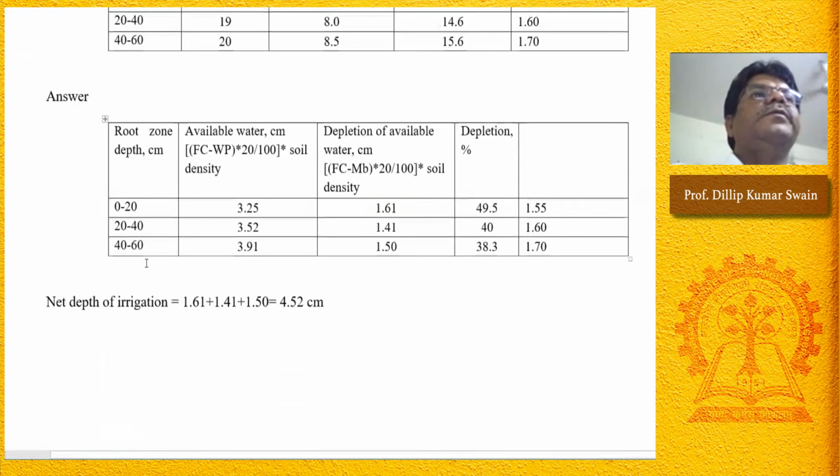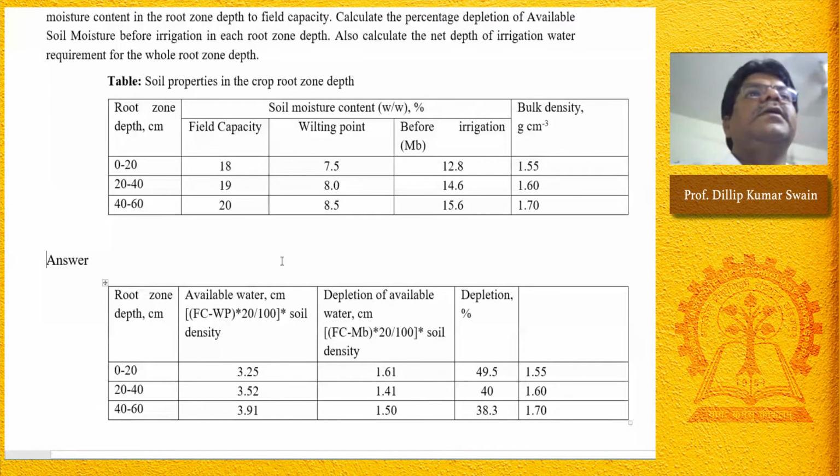So this is how. Please see this. Root zone depth is given as 0 to 20 centimeter, 20 to 40, and 40 to 60 centimeter. First you need to calculate the available water in centimeter for each root zone depth. Field capacity minus wilting point, into depth of the soil 20 centimeter by 100 as a percentage, into soil bulk density. That converts from the weight basis to volume basis.